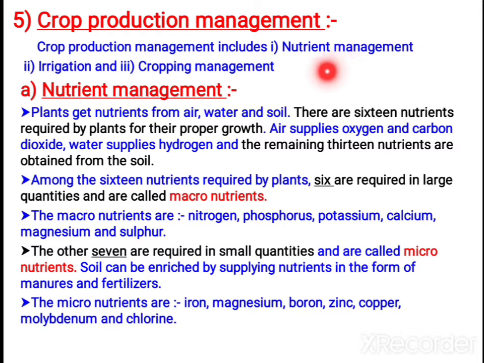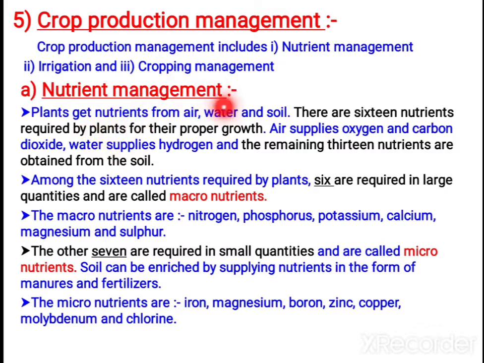So for that we have to do nutrient management, proper irrigation, and cropping management, all to be done. If you don't provide proper nutrients, whatever else you do, you won't get a good yield. Maybe you are giving this too, but you are not watering the plants properly. Once again the crop production will be affected. So all three systems have to be taken care of properly.